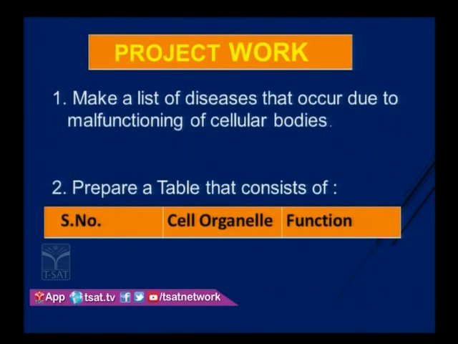Here, children, note down this project work. First, make a list of diseases that occur due to the malfunctioning of cellular bodies. Second, prepare a table that consists of serial number, cell organelles and function.